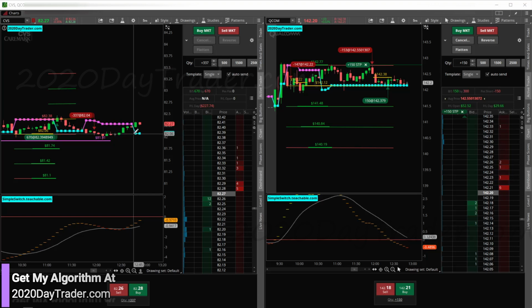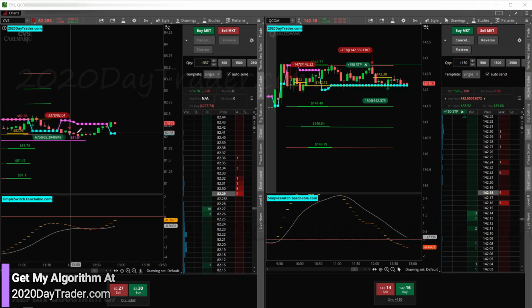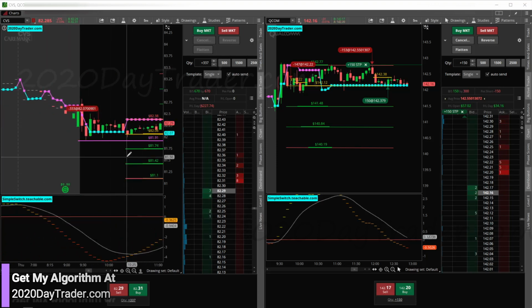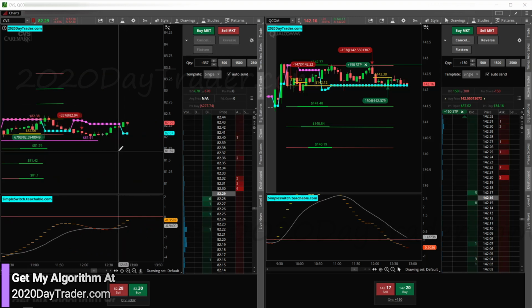No problem. But now what happens with CVS is it's considered a double loser. A double loser goes into the super premium list, which means now I can scale up on CVS. So next CVS trade where I have a switch with permission, I can double up my risk. Whatever that is, if it's 100, then I'll go to 200 and so forth. So definitely next trade for CVS, we can easily recover that. So that's the plan there.